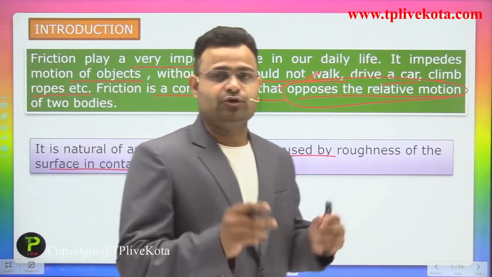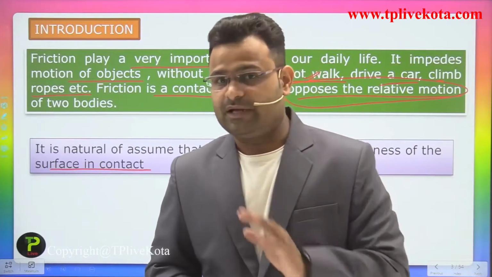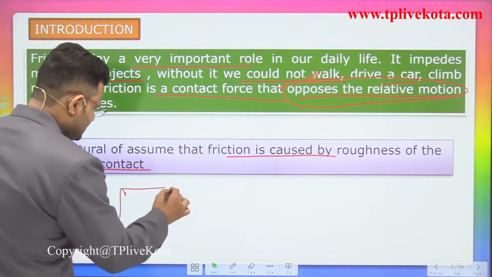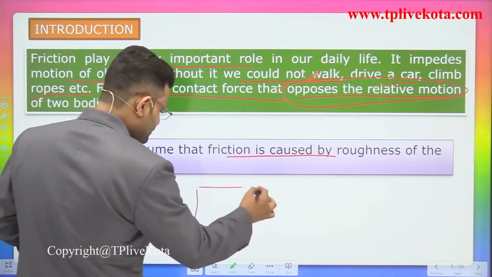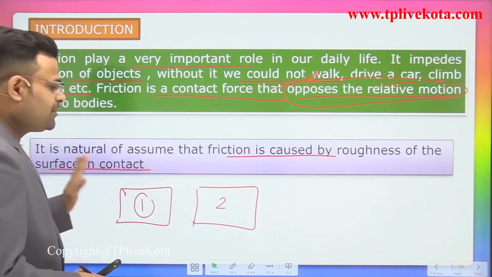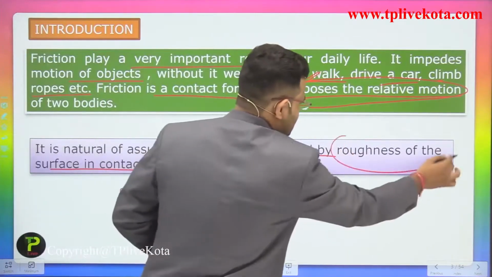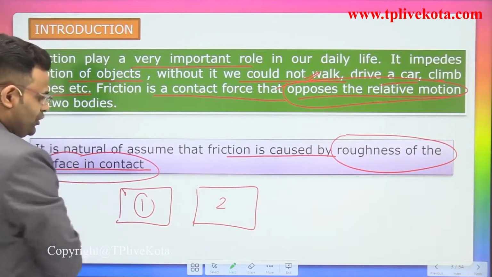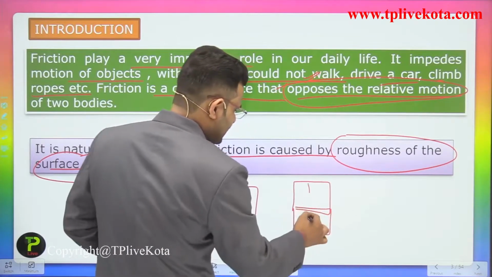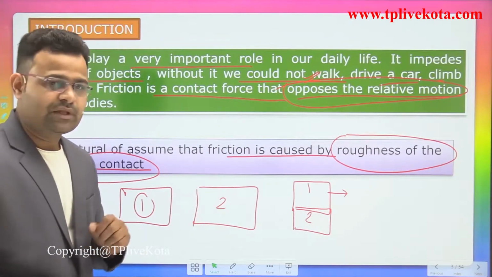If you are using two bodies, both having some surface, one may be smooth and the other may be rough. Let's suppose we take one body first and a second body other. Both have some masses and some material properties. If we change the roughness of the surface in contact, and move one block in that direction, we require some force.